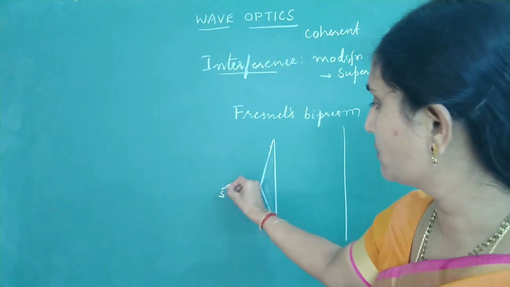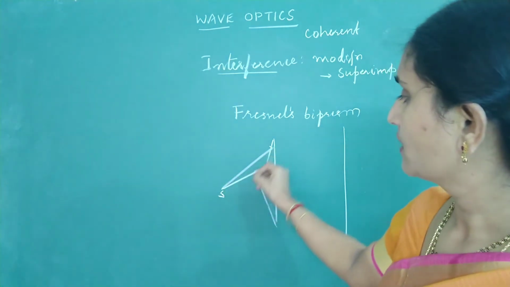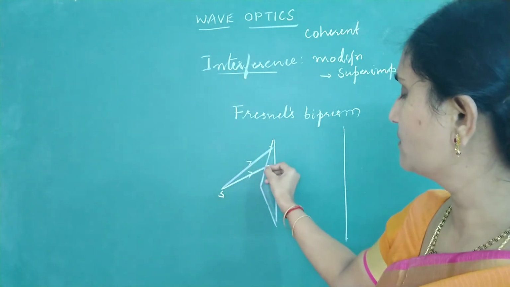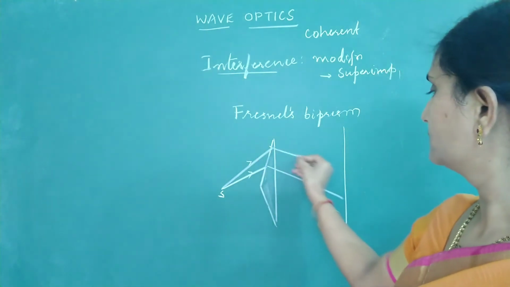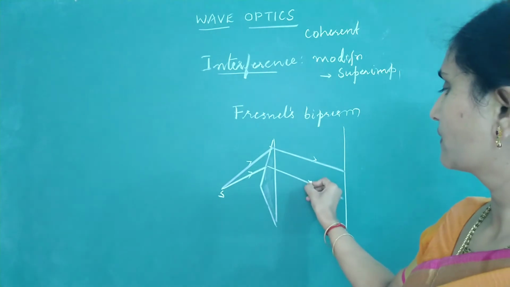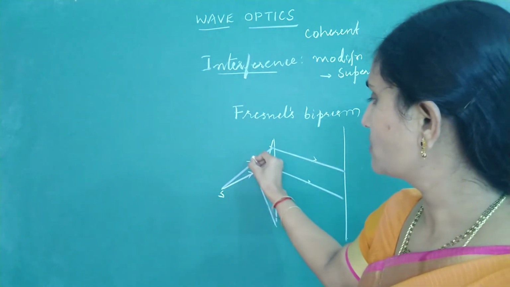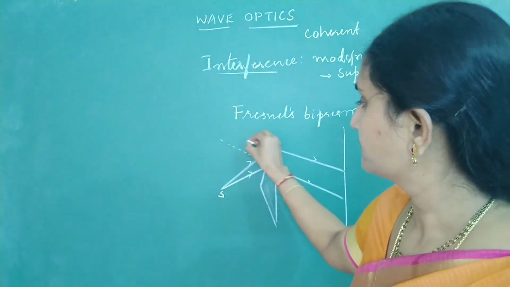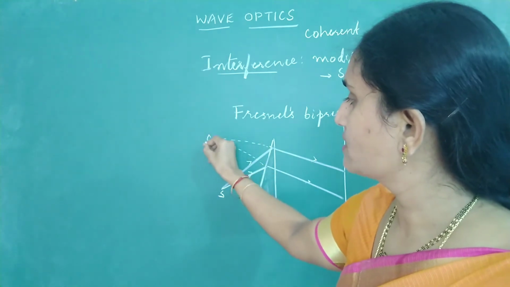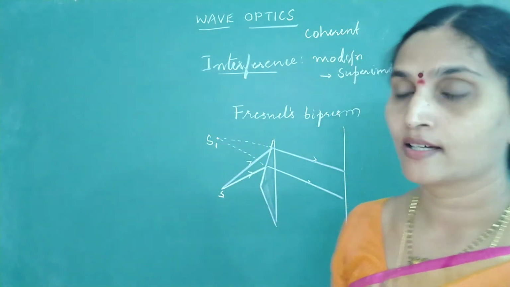The waves which are coming from this source will pass through the upper part of the prism and bend. Then if I extend these rays backward, this will behave as a virtual source S1.